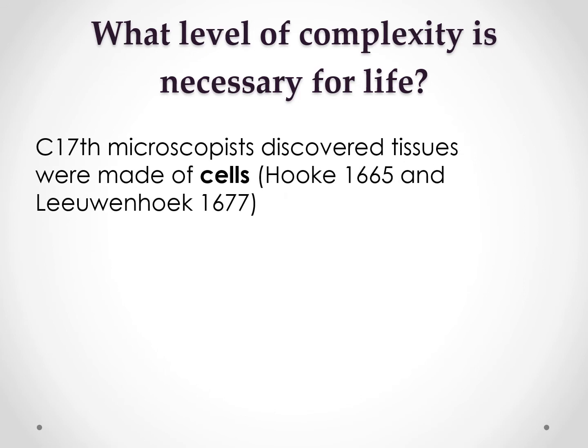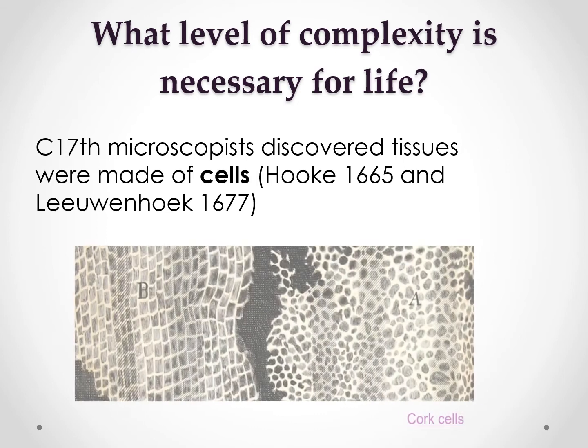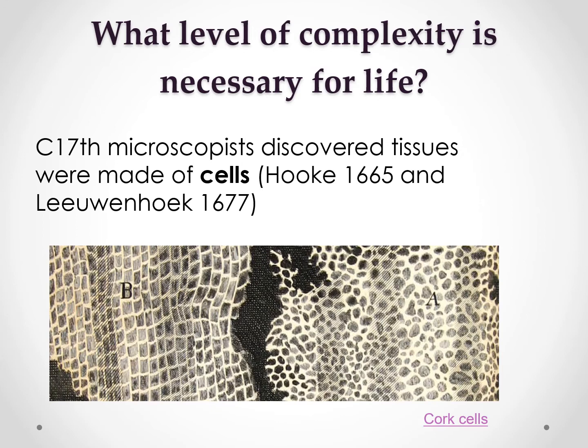In the 17th century, microscopists discovered tissues were made of cells. This is according to Hooke in 1665 and Leeuwenhoek in 1677. So, what level of complexity is necessary for life? In the 17th century again, and this is the example of this microscopy discovery. This is the example of tissue where you can see the cell. So, these are cork cells, proving that tissues are made of cells.